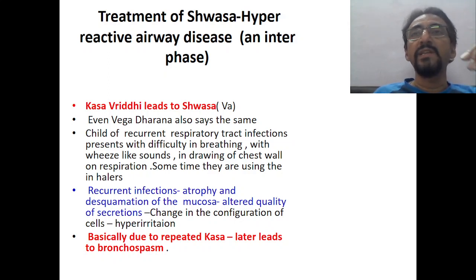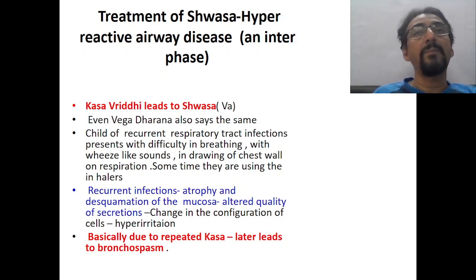And this leads to a change in the configuration of the mucosa, and as a result, qualitative and quantitative changes occur in the mucosa. Once there are no secretions coming, the mucosa may undergo dryness, which may be a source of infection further. And this leads to further repeated respiratory tract infection in the child. Usually we will call it hyperreactive airway disease because of the weakness of the respiratory mucosa, dryness of the mucosa, and less protective action of the respiratory mucosa, it is more vulnerable to repeated respiratory tract infections.